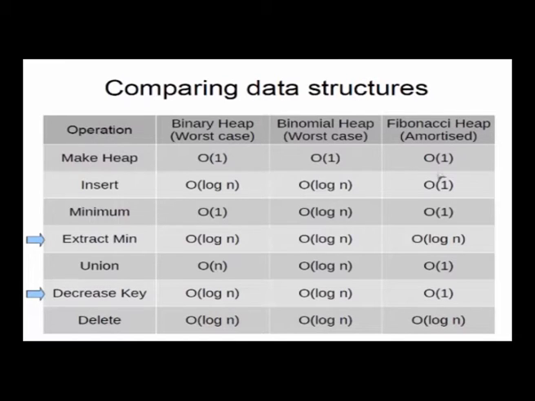So the average case or amortized case complexity of the Fibonacci heap, which I am going to introduce to you, is very small. It's constant time for many of the operations. Only extract min and delete are not.